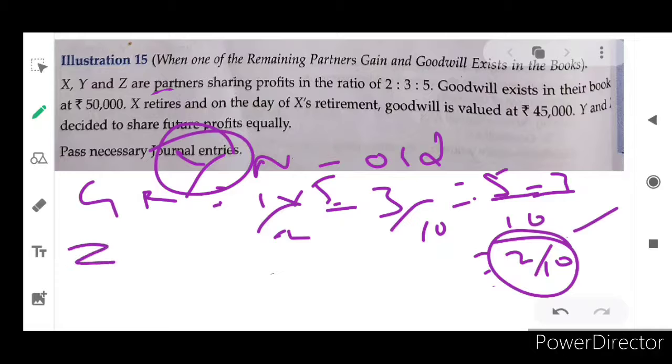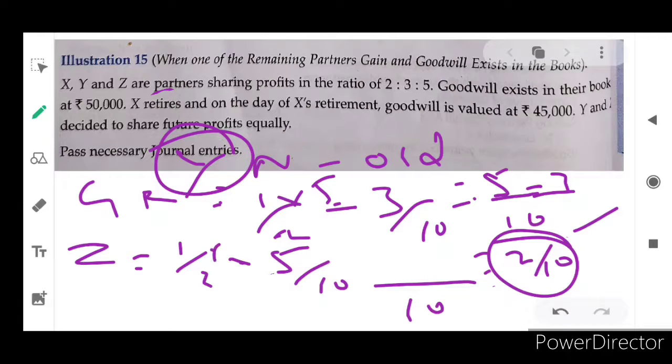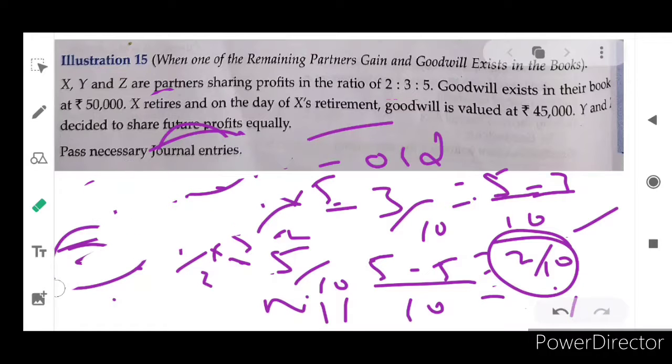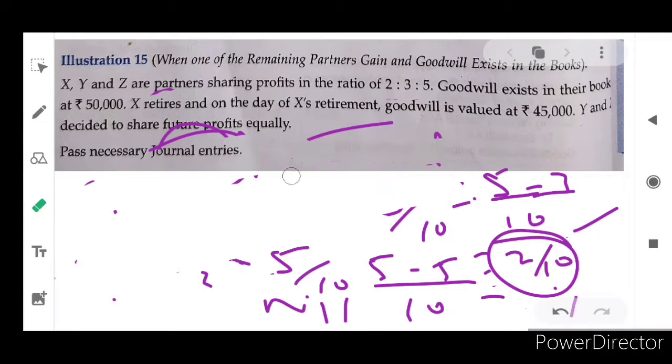And another partner is Z. For Z's new minus old, new is 1 by 2 and old is 5 by 10. So in this sense, we are going to calculate that gaining ratio, common 10, first factor will be multiplied by 5. So 1 into 5 are 5, 5 minus 5, so nothing, nil. Isn't it? Nil for Z. So who is gaining partner? Only Y is gaining. He gains nothing. I hope you understand. So in that sense, what is the journal entry?